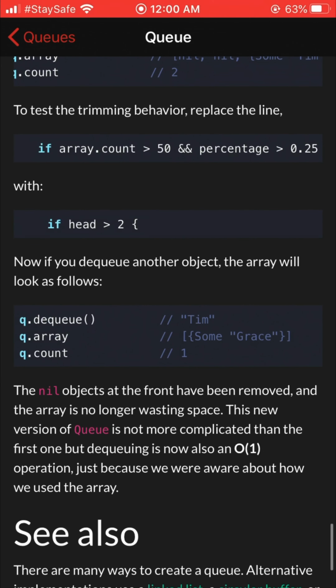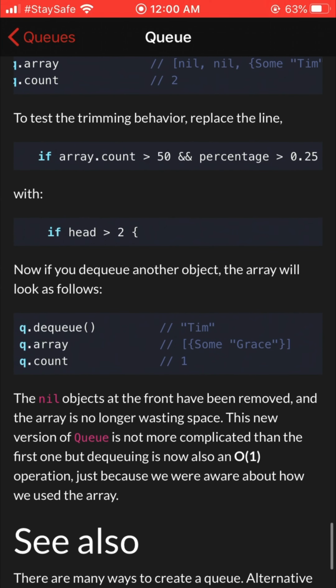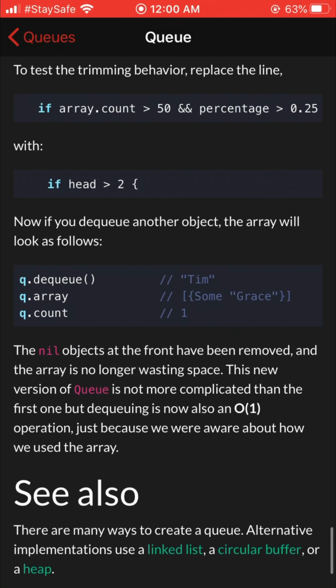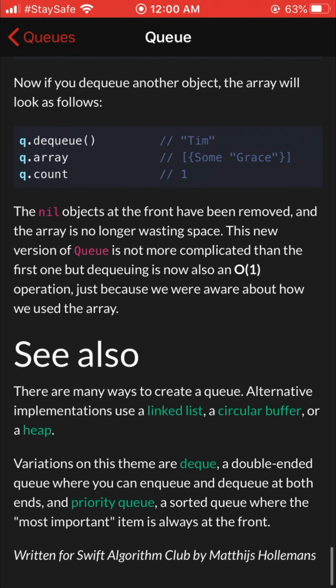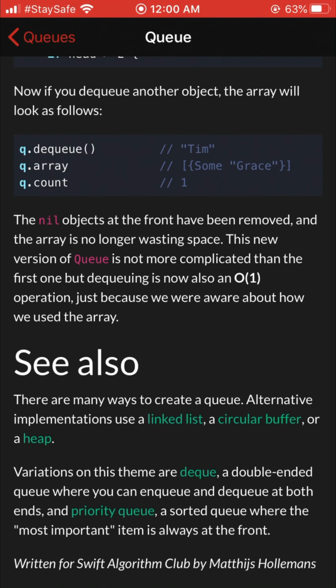This new version of Queue is not more complicated than the first one, but dequeuing is now also an O(1) operation, just because we were aware of how we used the array. See also, there are many ways to create a queue. Alternative implementations use a linked list, a circular buffer, or a heap. Variations on this theme are deque, a double-ended queue where you can enqueue and dequeue at both ends, and priority queue, a sorted queue where the most important item is always at the front.